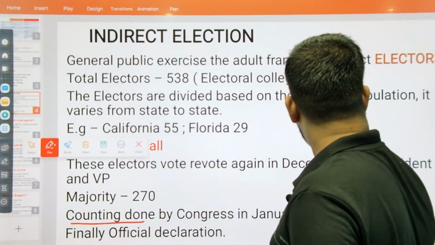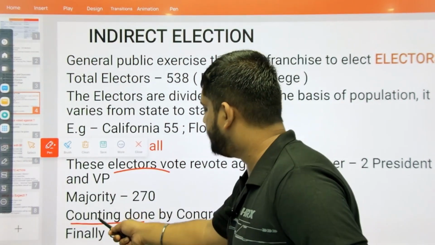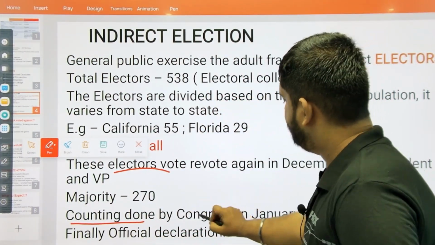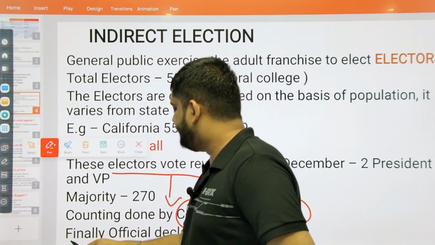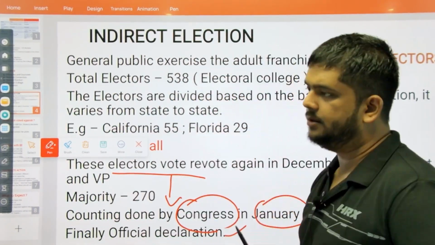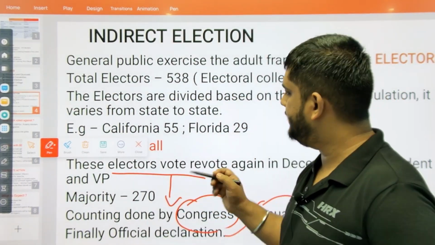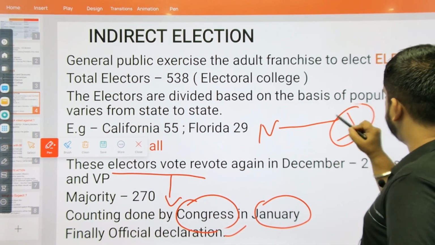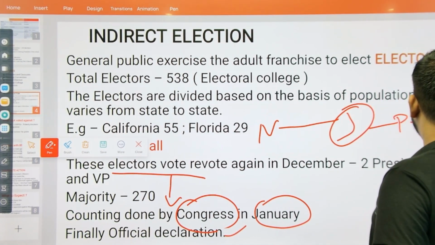After these electors have voted, counting takes place, and this counting is done in Congress, and finally the official declaration is done. So there is a very long and lengthy process. The election starts in November and only in January do we get the new president in the United States.